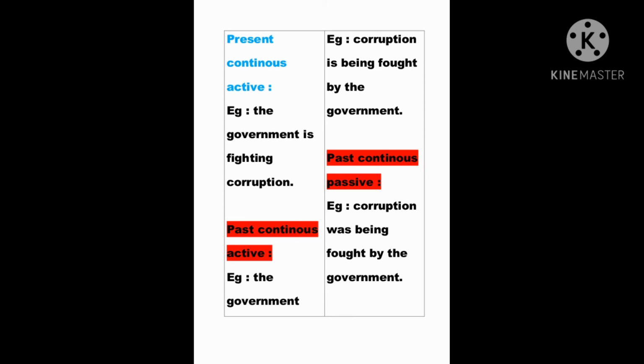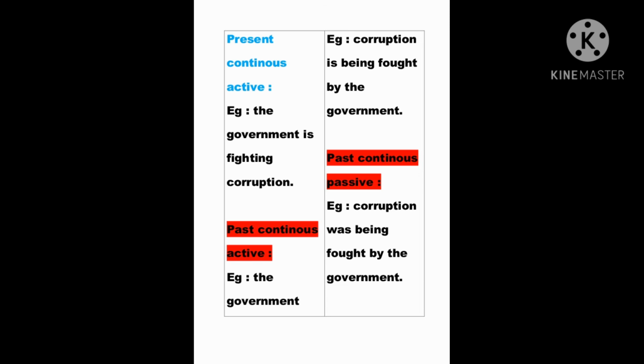Past continuous active and past continuous passive: we say the government was fighting corruption for past continuous active. For past continuous passive, we say corruption was being fought by the government. So this is for past continuous active and past continuous passive.